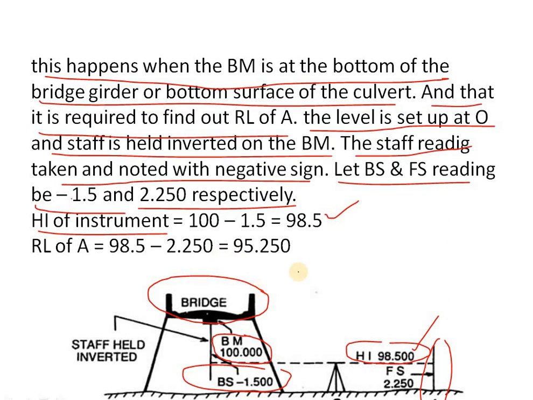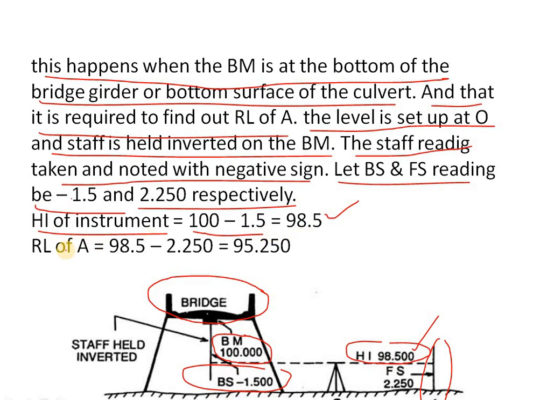In some cases, height of instrument is equal to RL plus BS. That is when the benchmark is below or equal to the ground level. But here the benchmark is above the line of collimation. So that's why we are doing minus here.